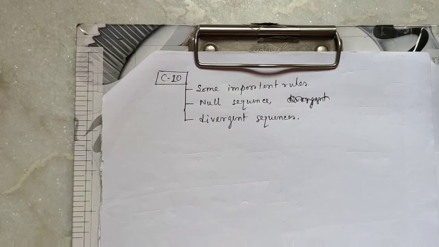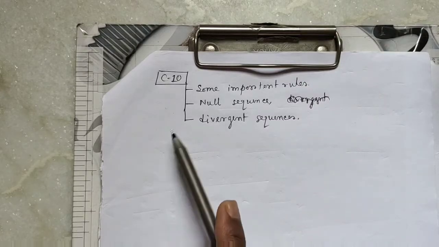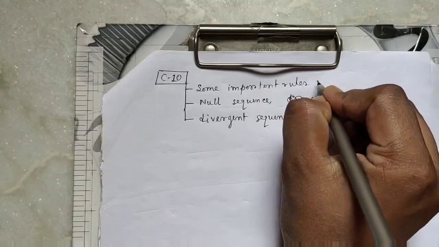Hello friends, we'll start a class on real sequences. This is our class 10. In previous classes, we discussed the Sandwich theorem, and we proved this theorem and did some examples on it. In this class, we discuss some important rules without proof.